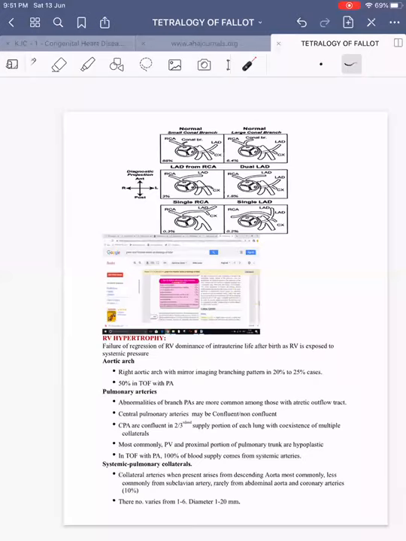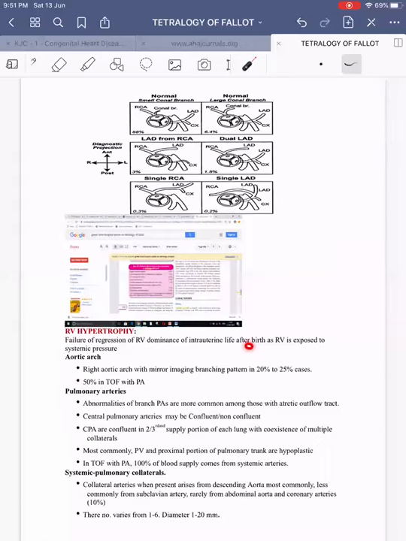Then coming on to RV hypertrophy, this I have already told, it is because of continuation of intrauterine dominance. Then coming on to the aortic arch, there can be a right-sided aortic arch in 20 to 25% of the cases, and as the severity of infundibular obstruction increases, the chances of having a right-sided aorta increase. In the ultimate form of tetralogy of Fallot, that is TOF with pulmonary atresia, it is 50%.